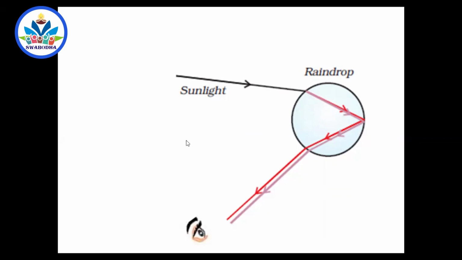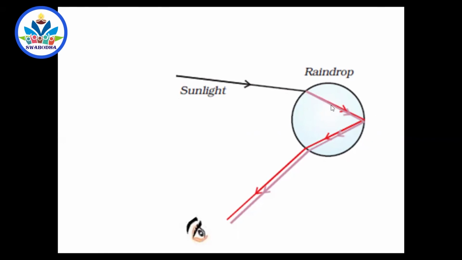So you should be standing somewhere here. Behind you there should be sun, and in front of you it should be raining. When it is raining in front of you, when the sun is from the backside, the light from the sun enters into all these raindrops, and they undergo dispersion and also total internal reflection.